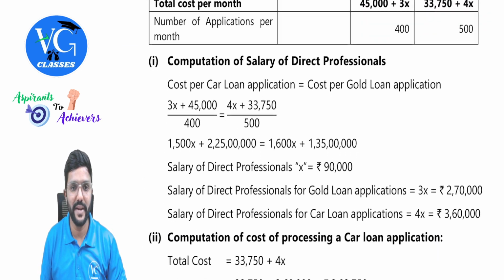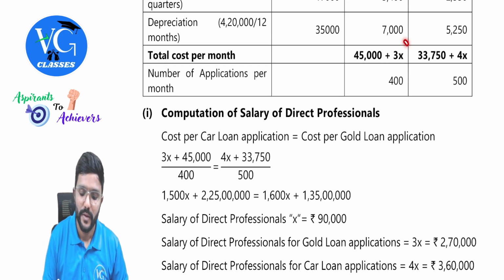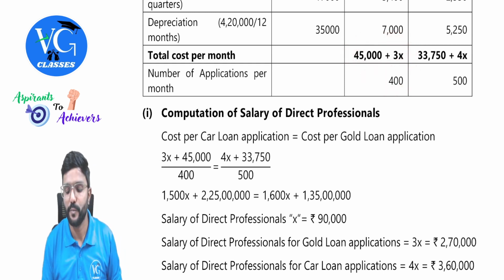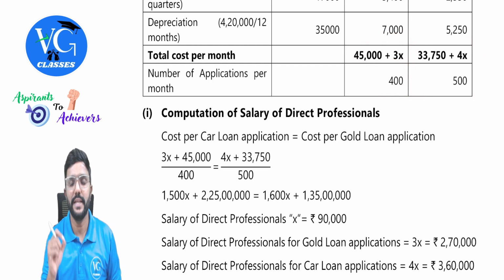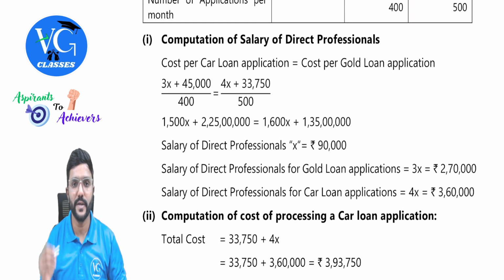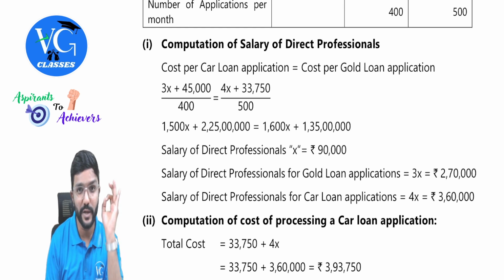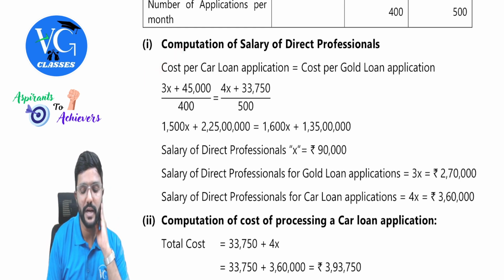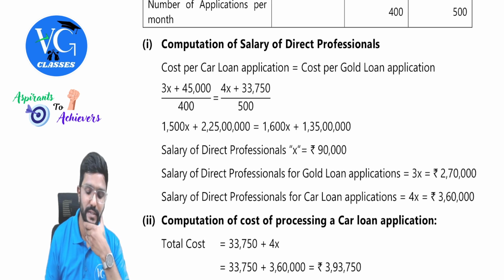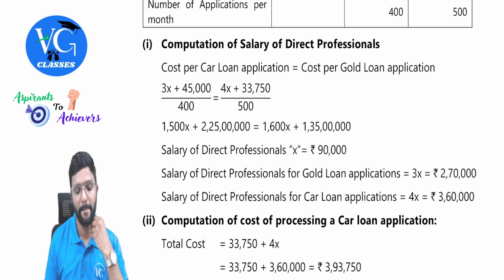Okay. So let us form an equation here. 45,000 plus 3x divided by 400 will be equal to 33,750 plus 4x by 500. Why so? Because they clearly told in the question requirement itself, they told cost per car loan application will be equal to the gold loan application, guys. So I'm just writing it equal to here.